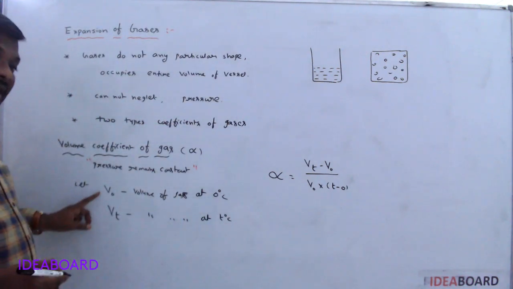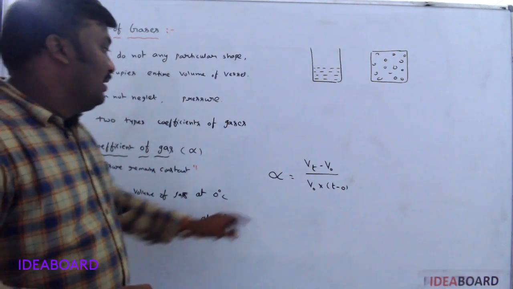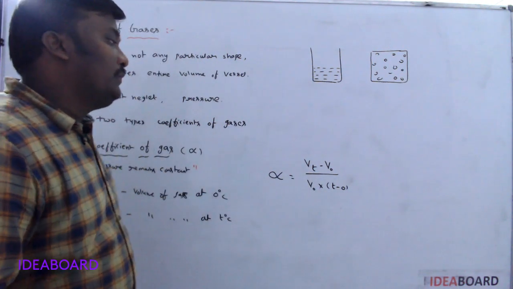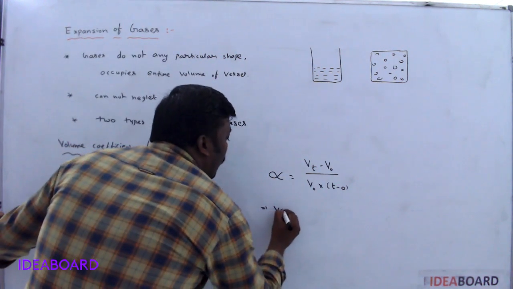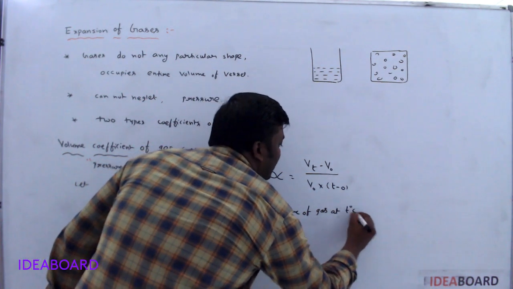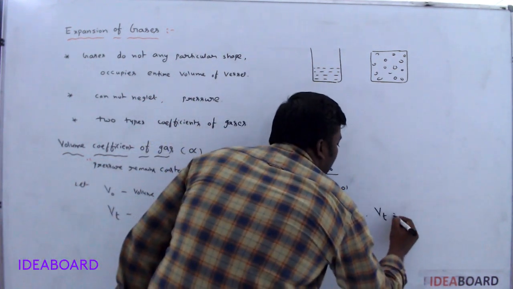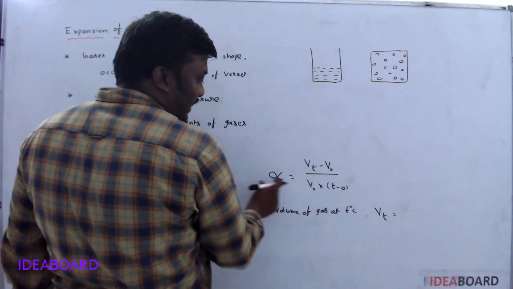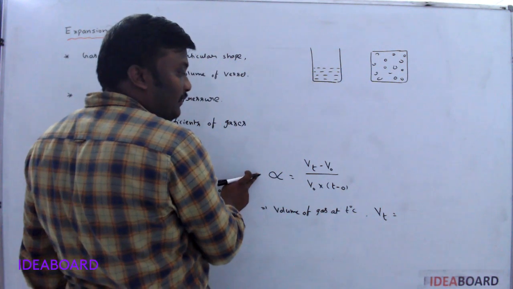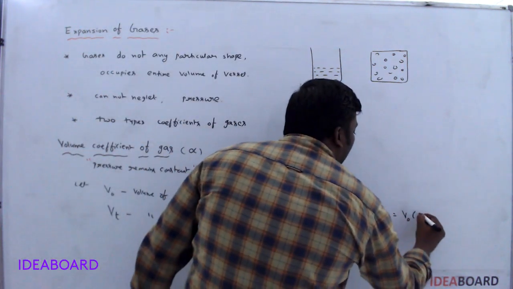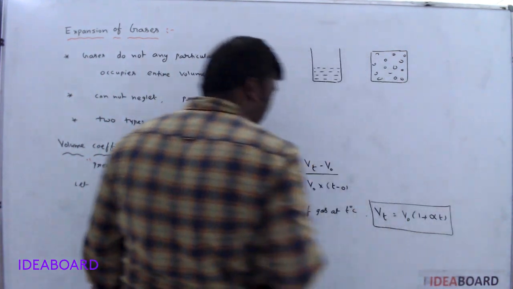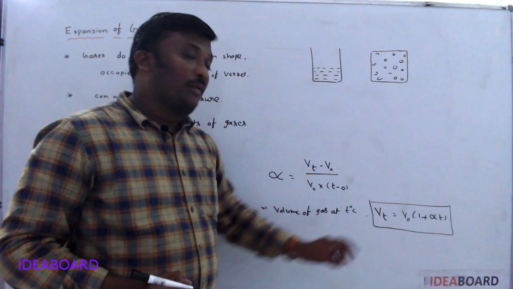Increase in volume is Vt minus V naught, initial volume is V naught, and rise in temperature is T minus 0. From this equation, the volume of gas at T degrees Celsius is Vt equal to V naught into 1 plus alpha T. At any temperature, we can use this formula.